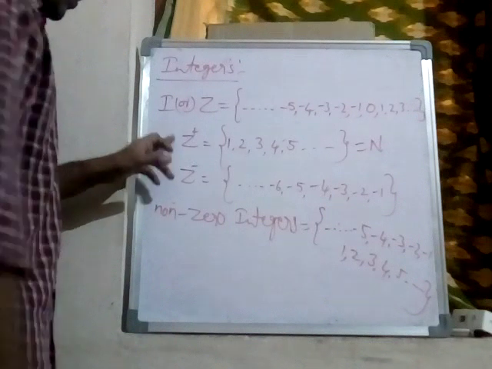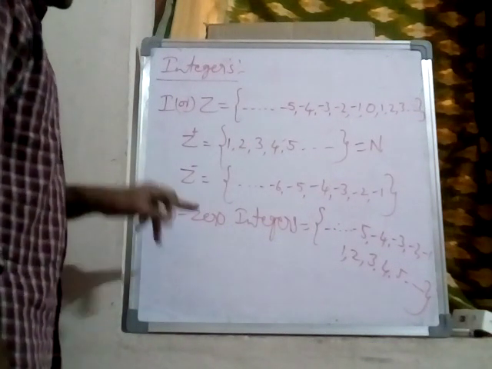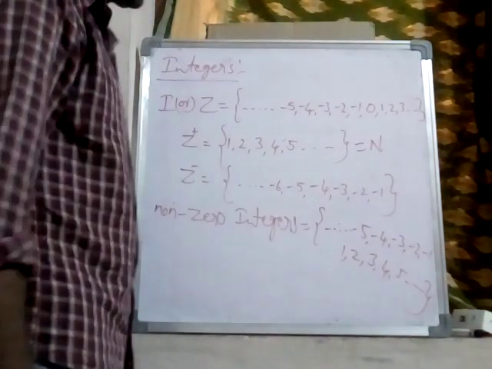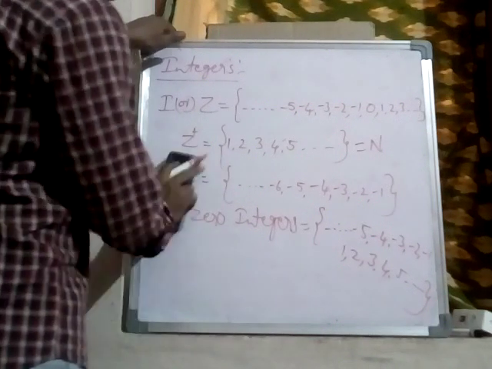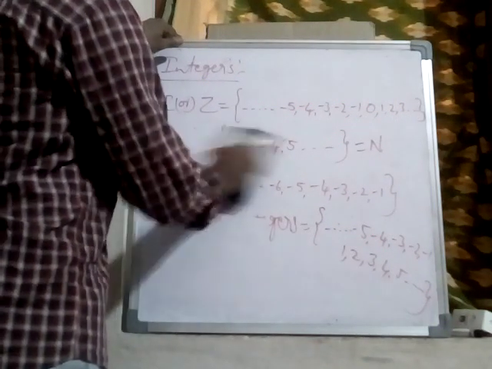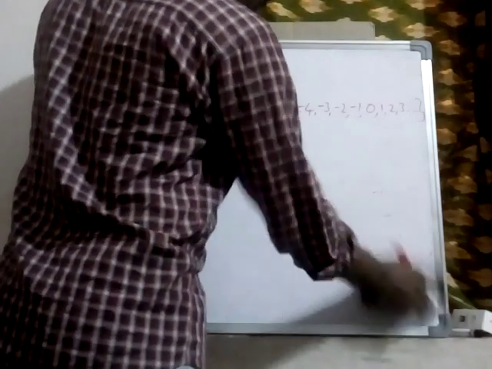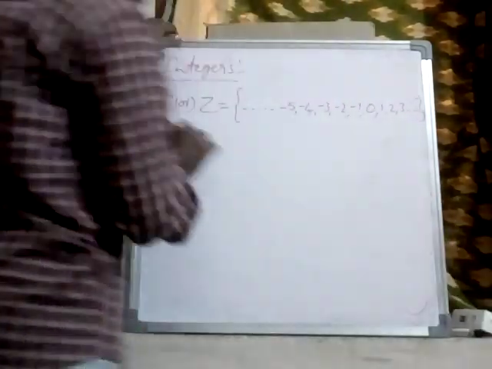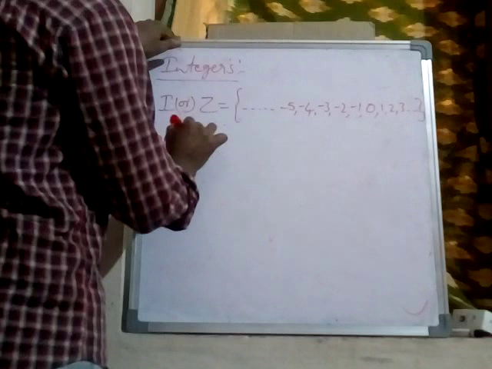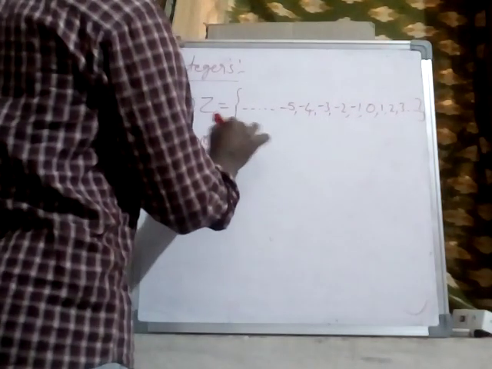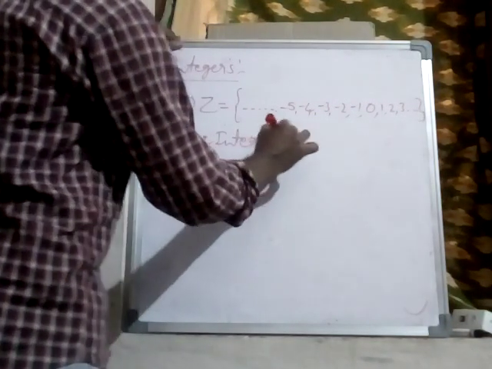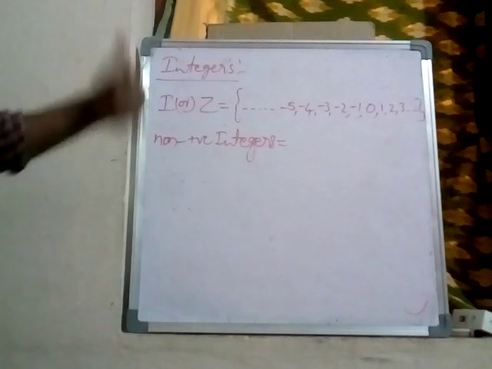Next one, non-positive integers. Non-positive integers means not a positive.